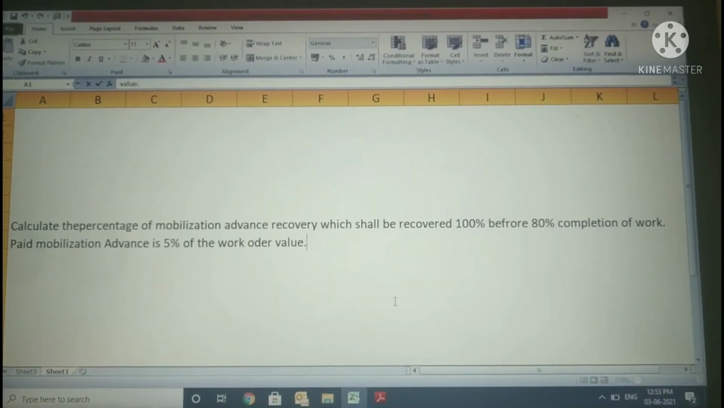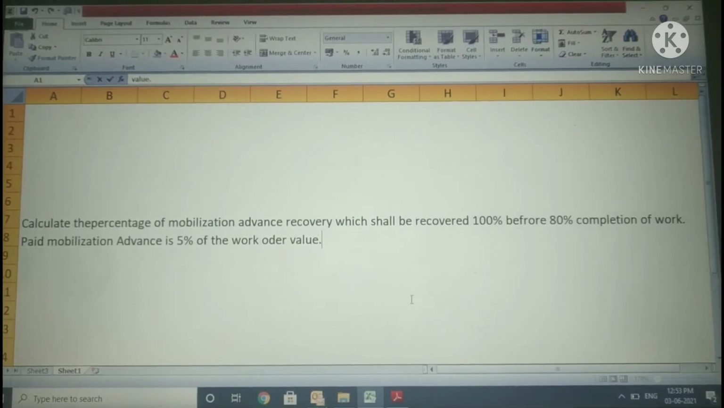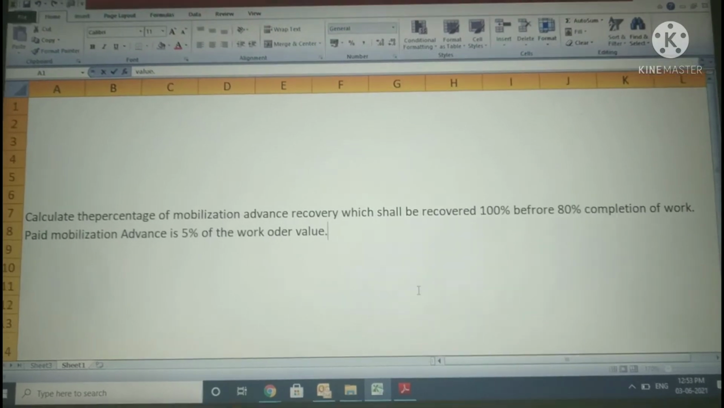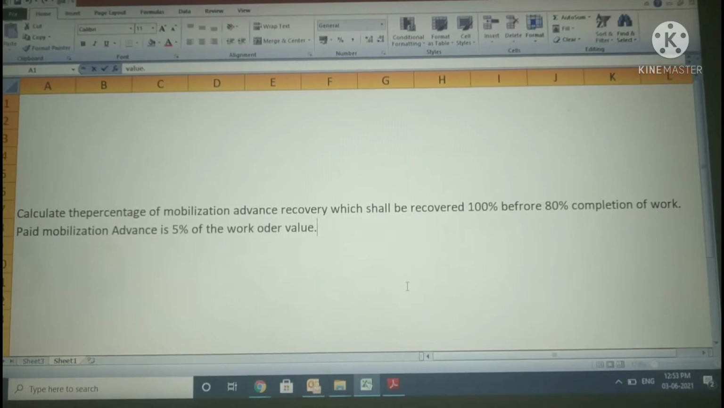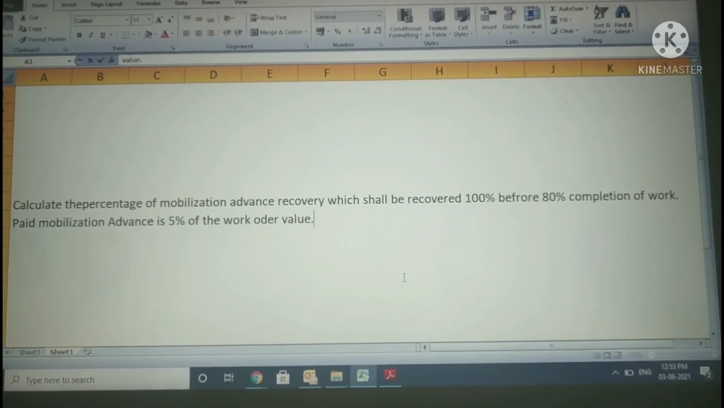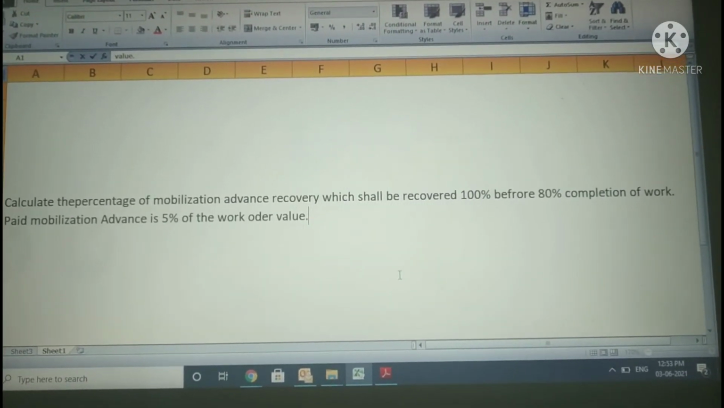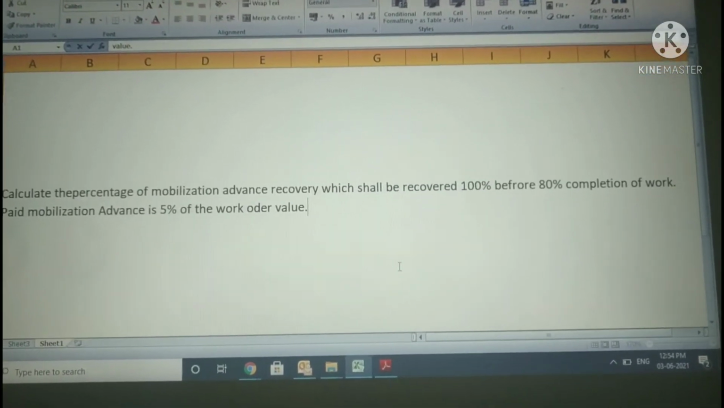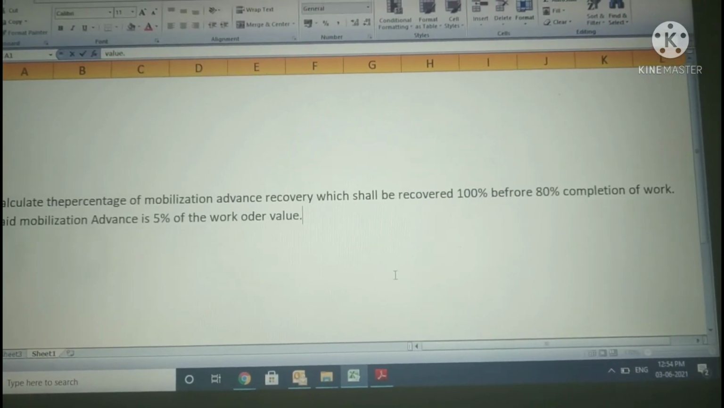Let's move on to one of the topics in civil engineering, that is mobilization advance. Mobilization advance means whenever the work needs to be started, a subcontractor or the contractor will make a request to the client to pay him the mobilization advance, as an advance from the work order value, some part of the work order value. That may be 5%, 10%, or whatever has been agreed and signed off on an agreement or the work order value.